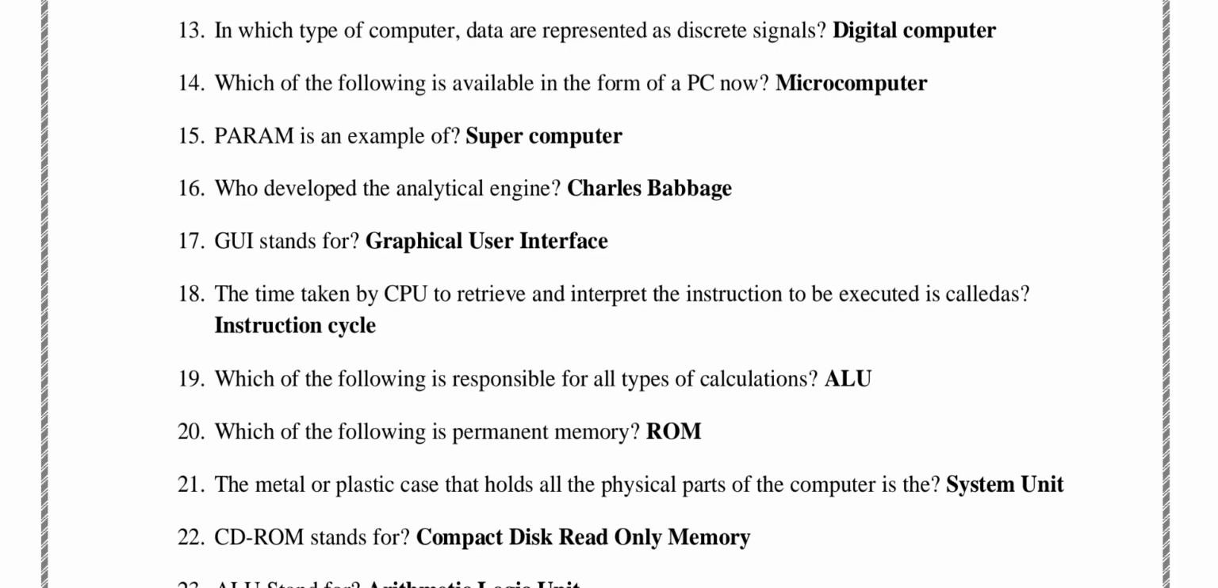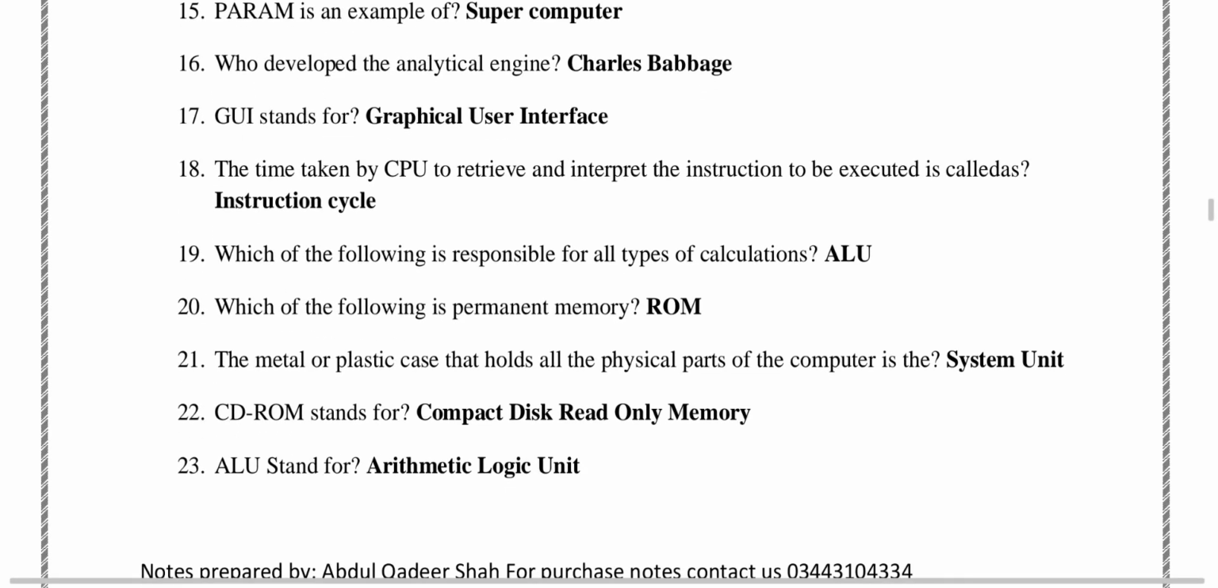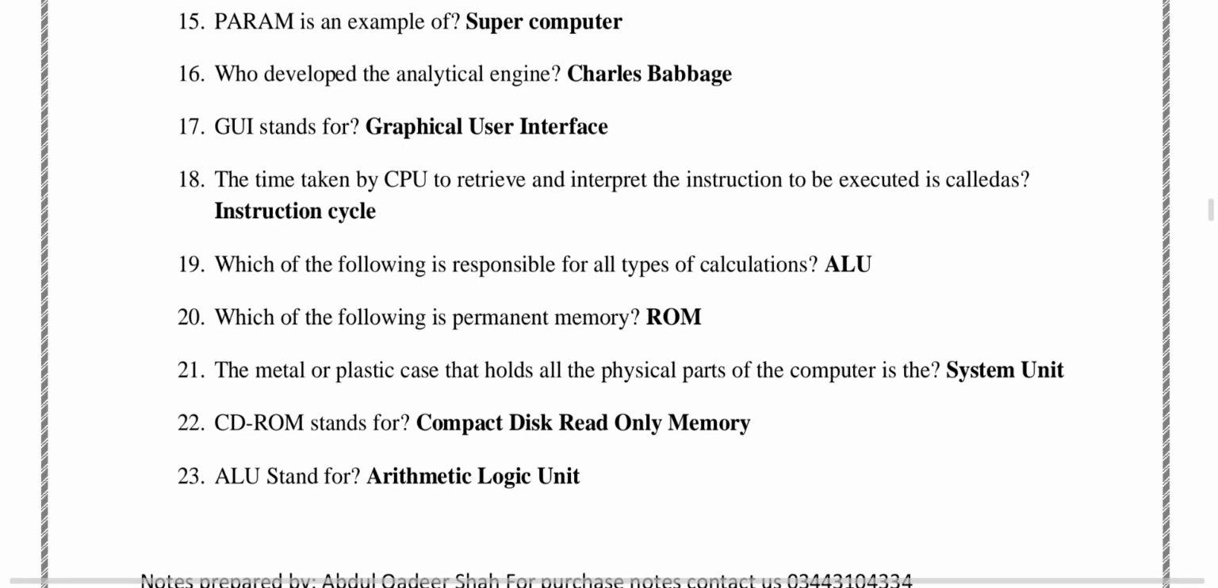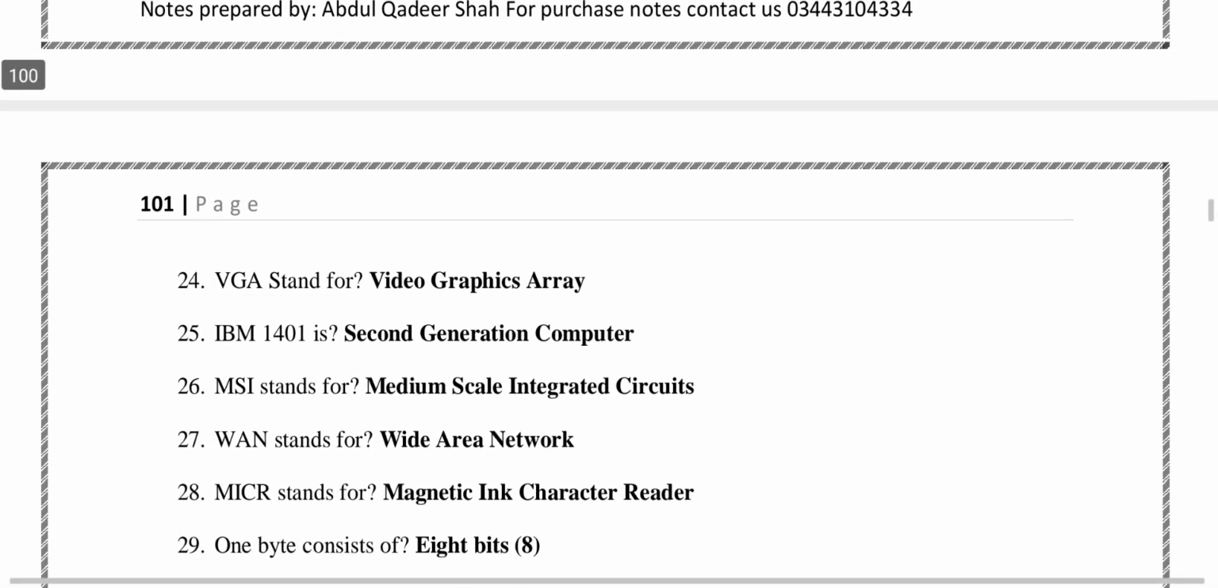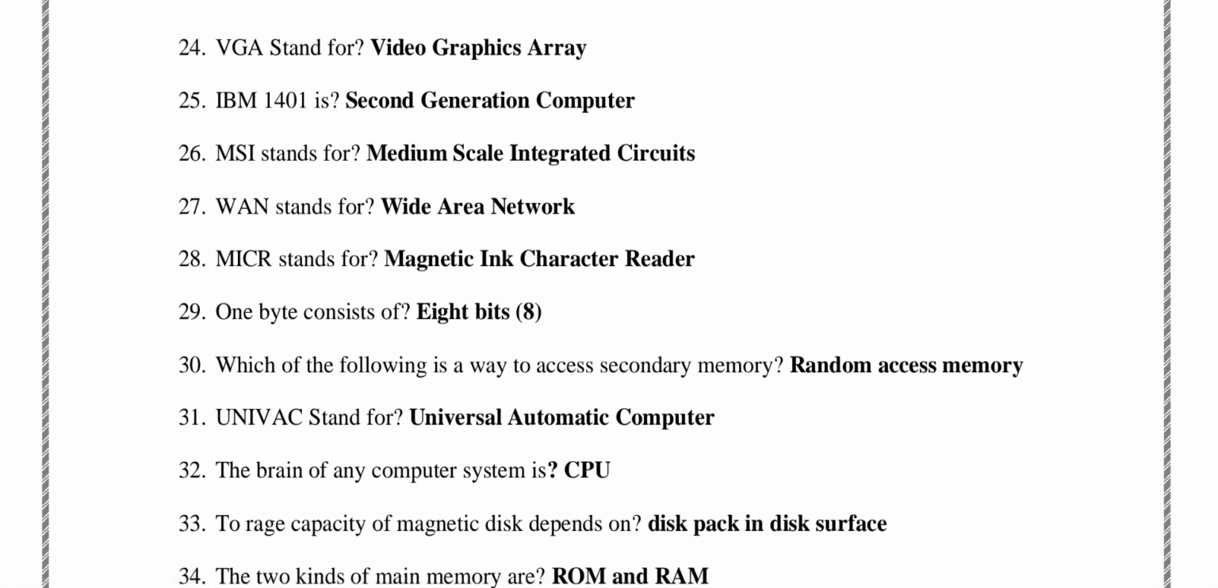ROM, read only memory. MCQs number 21, the metal or plastic case that holds all physical parts of the computer is the system unit. MCQs number 22, CD-ROM stands for compact disk read only memory. ALU stands for arithmetic logic unit. MCQs number 24, VGA stands for video graphics array.